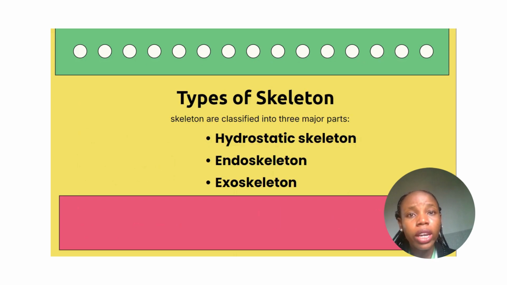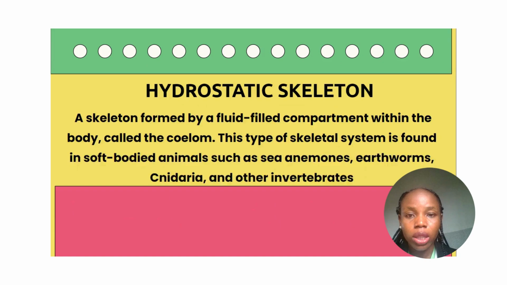Now, let's go into the types of skeleton we have. We have three major types of skeleton. The first one is the hydrostatic skeleton, we have the endoskeleton, and we also have the exoskeleton. The hydrostatic skeleton, from the word hydro, you all know whenever you hear hydro, it means water, fluid. So a hydrostatic skeleton is a skeleton formed by a fluid compartment within the body called the coelom.